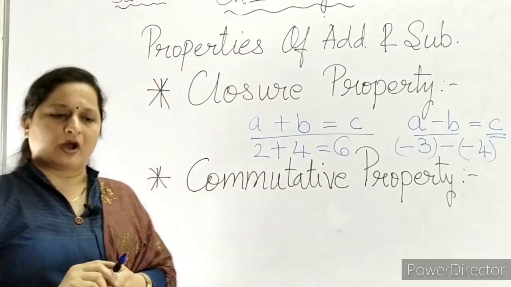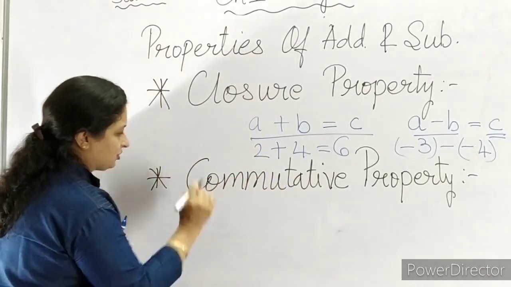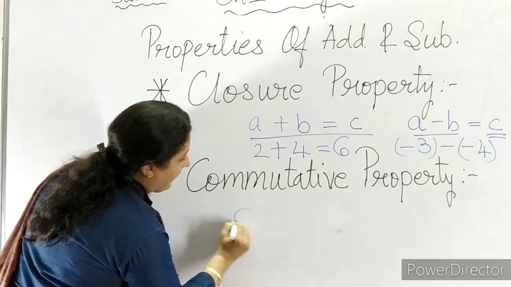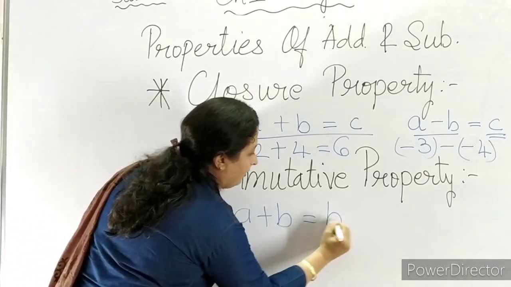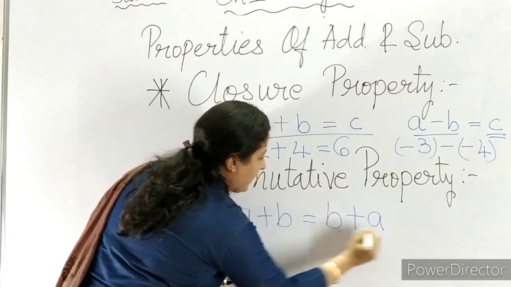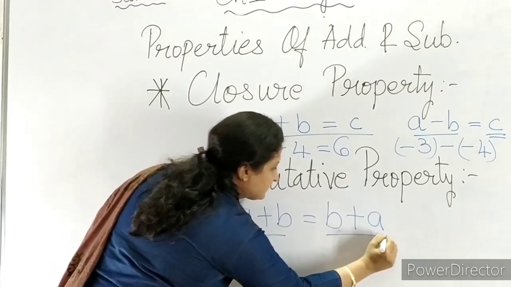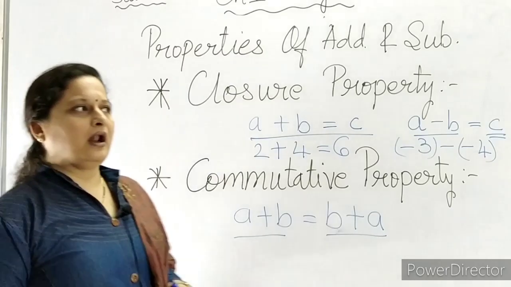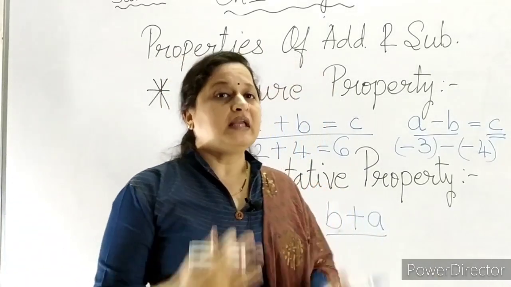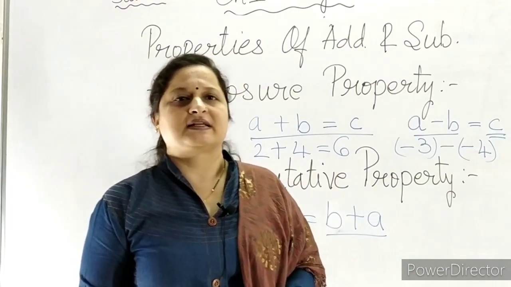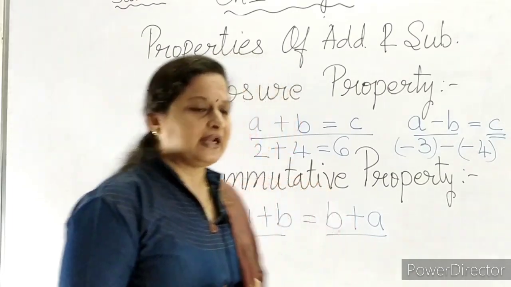In commutative property, if we talk about addition, then a plus b or b plus a, the answer comes to same. यानी कि अगर हम पहले a को b के साथ प्लस करते हैं या तो हम b को a के साथ प्लस करते हैं, दोनों का आंसर एक ही आना चाहिए.